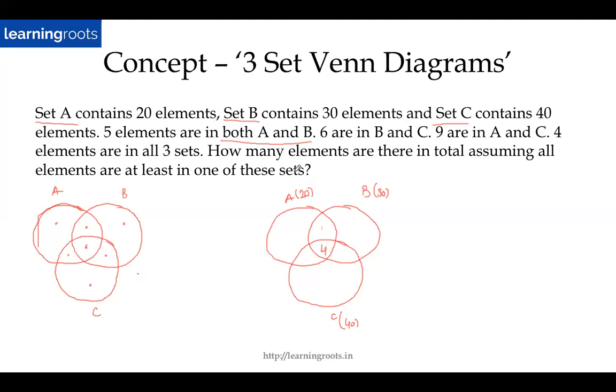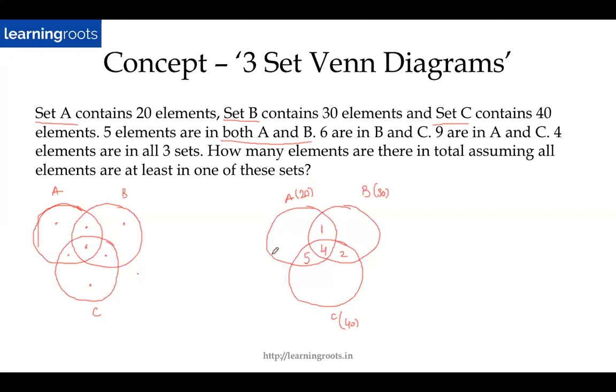Now if 5 elements are in both A and B, then I know that this is going to be 1, because this plus this will then be 5. Similarly, if 6 are in B and C, so this entire thing is 6. Out of that, this much is 4. So this will be 2. Similarly, 9 are in A and C. So this total is 9. Out of that, 4 is here. So this will be 5.